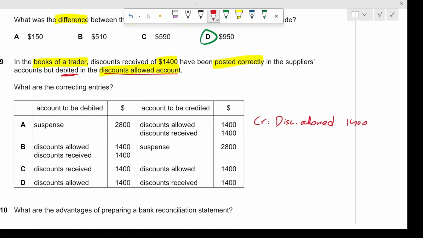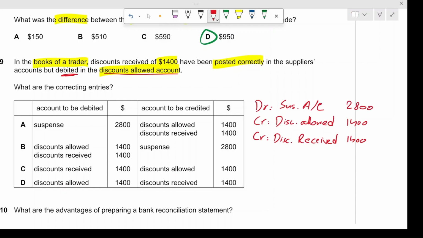And to record the correct entry, which was discounts received, we will again credit it because it is a sort of income. So it would be discount received, and we would credit this by $1,400. So what are we going to debit? We cannot debit the supplier's account because they are correct. So we will have to debit the suspense account. By what amount? We will debit it by $2,800.